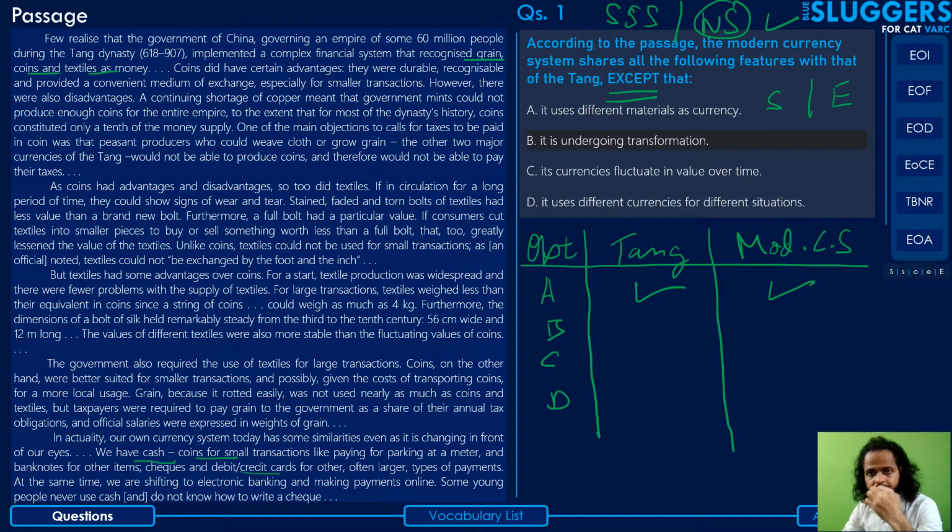Next, it is undergoing transformation. The modern currency system is undergoing transformation. The author has mentioned that. He says it here, that even as it is changing in front of our eyes.